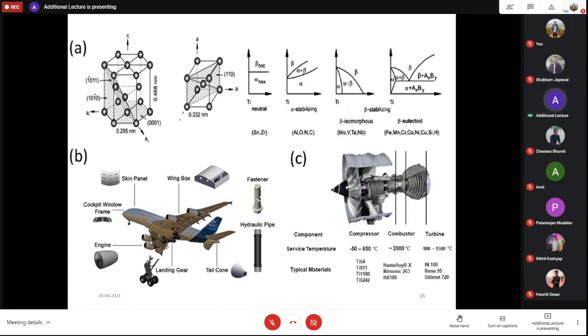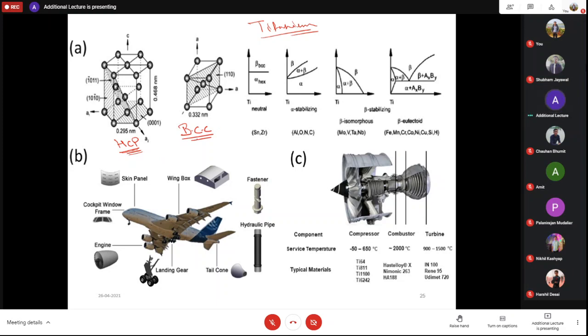So at room temperature, pure titanium has an HCP structure, that is hexagonal close packed structure, and above 882 degrees Celsius it converts into which structure? BCC structure, right? Body centered cubic structure. And at room temperature, it is HCP.